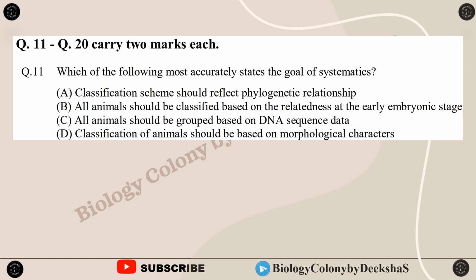Which one of the following most accurately states the goal of systematics? Classification system should reflect phylogenetic relationship. All animals should be classified based on the relatedness at the early embryonic stage. ये तो बिल्कुल गलत है, क्योंकि अर्ली एम्ब्रियोनिक स्टेज में अगर सिमिलैरिटी मिल भी गई पर बाद में तो काफ़ी सारे चेंजेस मिलेंगे. ठीक है.